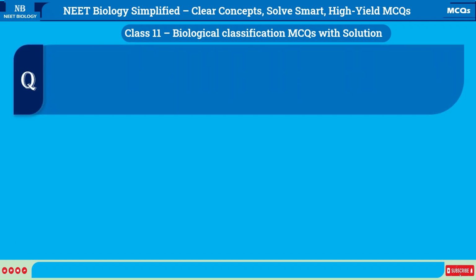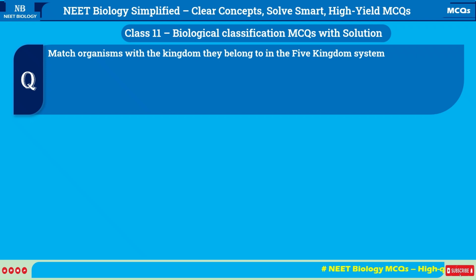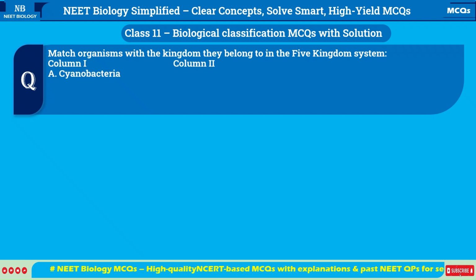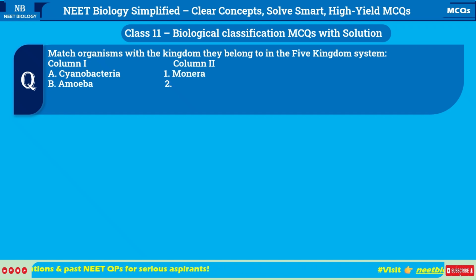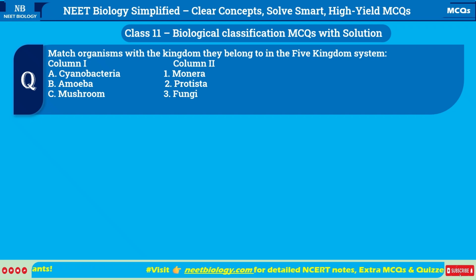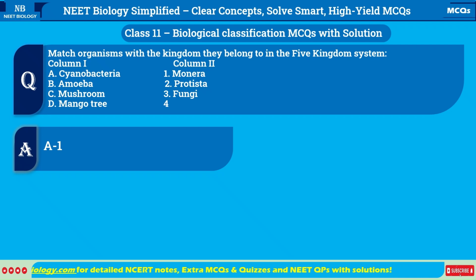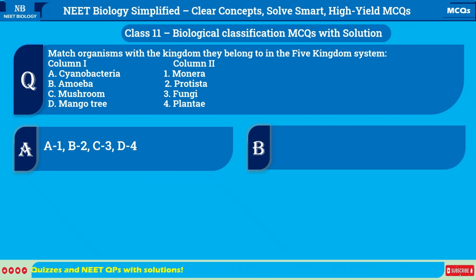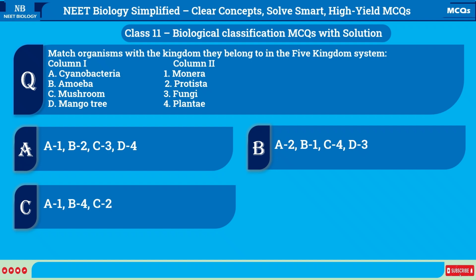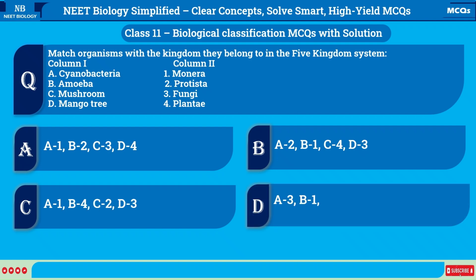Match organisms with the kingdom they belong to in the 5-kingdom system. Column 1, column 2. A. Cyanobacteria, 1. Monera. B. Amoeba, 2. Protista. C. Mushroom, 3. Fungi. D. Mango tree, 4. Plantae. A. A-1, B-2, C-3, D-4. B. A-2, B-1, C-4, D-3. C. A-1, B-4, C-2, D-3. D. A-3, B-1, C-4, D-2.